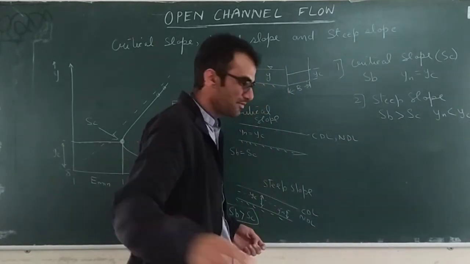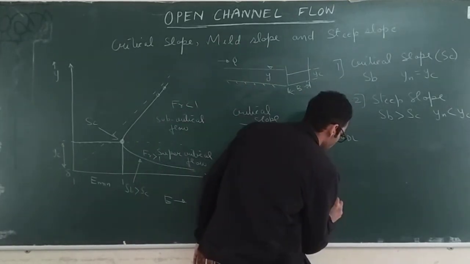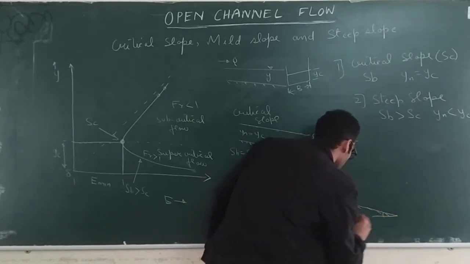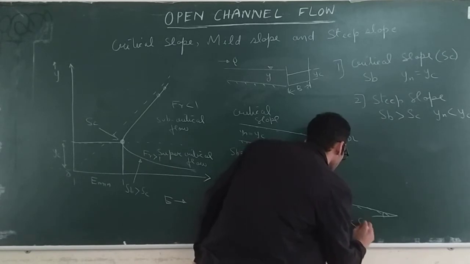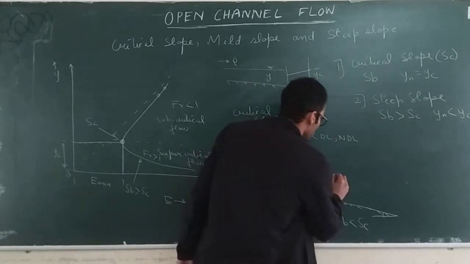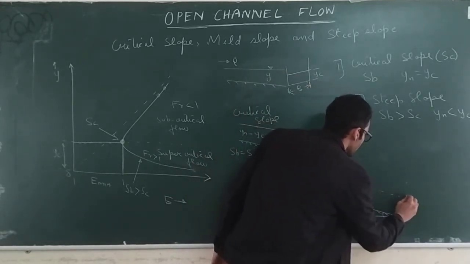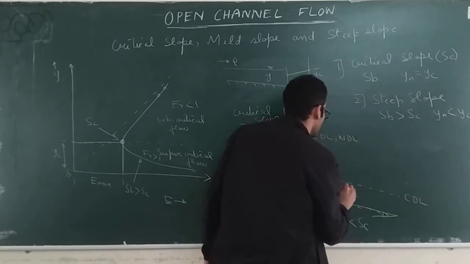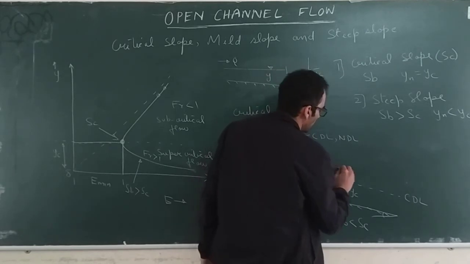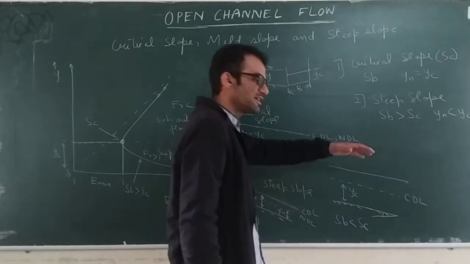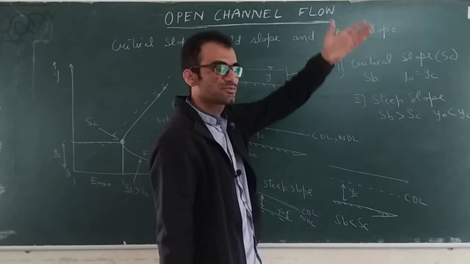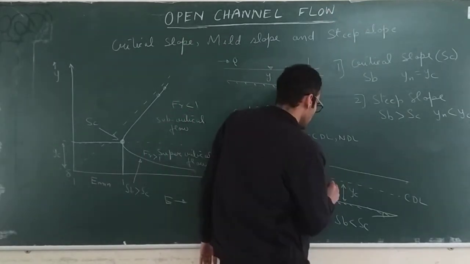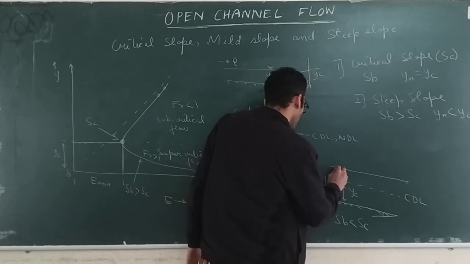If you decrease the slope like this, your slope is now very flat, less than the critical slope SC. So your critical depth line will remain as it is, since YC is fixed, but your normal depth will go above. You know that if you decrease the slope, your depth goes up, and if you increase the slope, your depth goes down. In this way you have increased the depth YN above the YC.